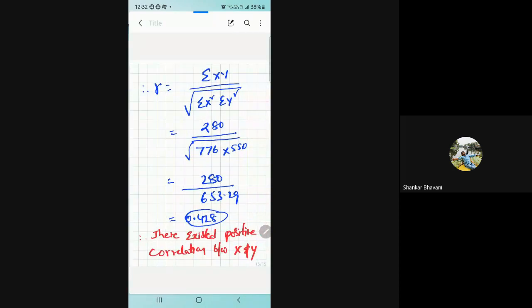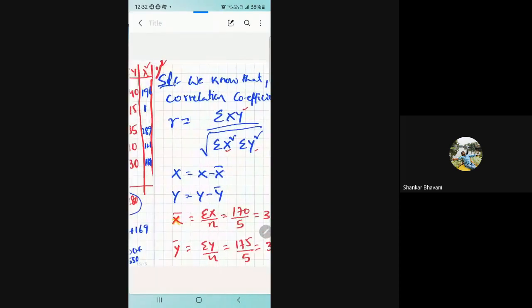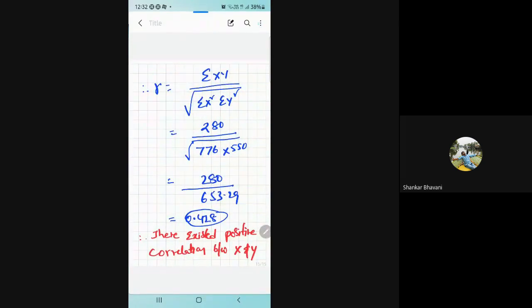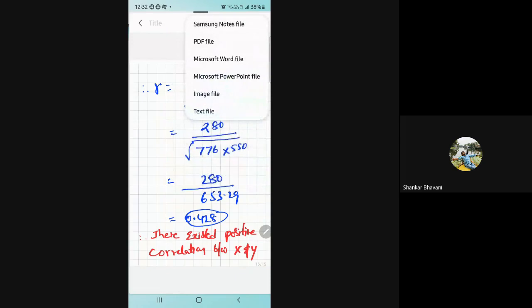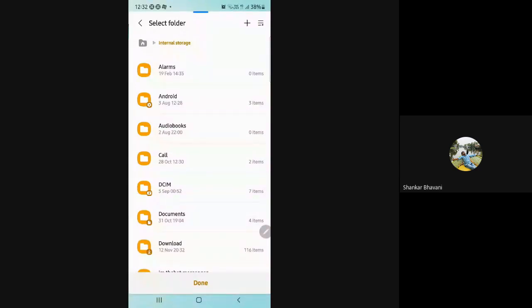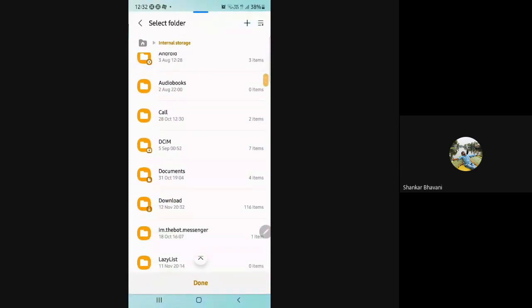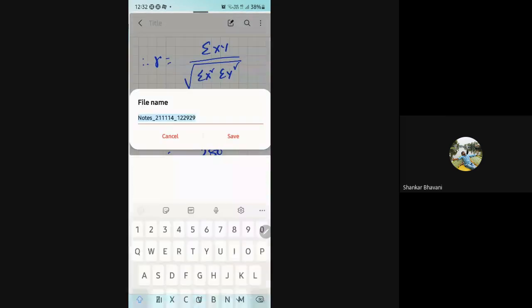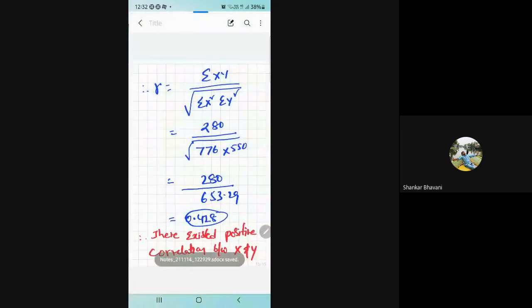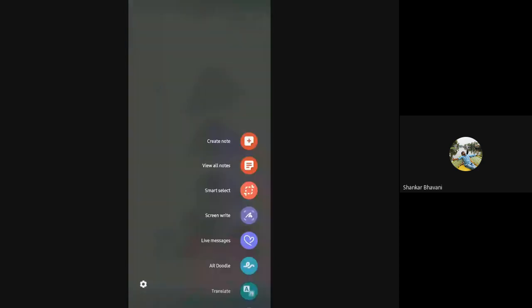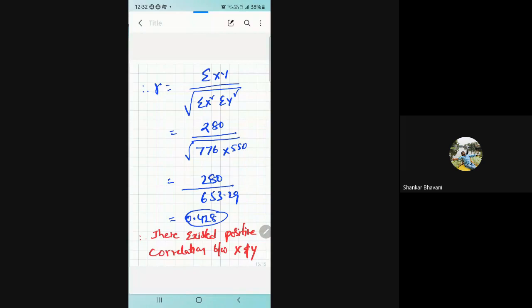Yes, sir. Now I'm moving for the third model. This is also important for the exam. Just a minute. So I'm taking another file.